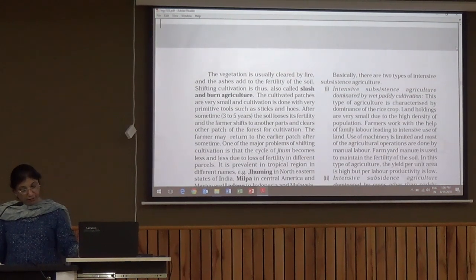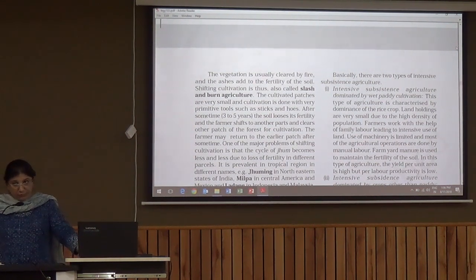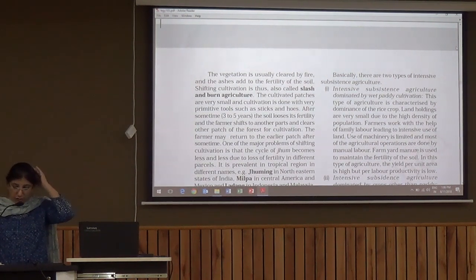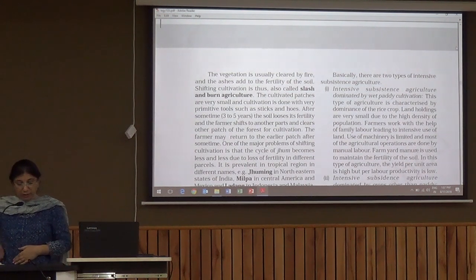So in shifting agriculture, the process is that the vegetation is cleared by fire, which adds fertility to the soil. So tribals cut the entire forest of that area, all the trees, and then they use that parcel of land for agriculture. This is known as slash and burn agriculture. The cultivated patches are generally very small and cultivation is done with most primitive tools like sticks and hoes. After some time, maybe 3 years or 4 years, depending on the fertility of the soil, the soil loses its fertility and farmers shift to another part and clear another patch of forest for cultivation.